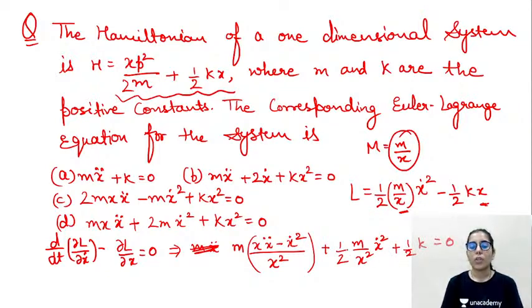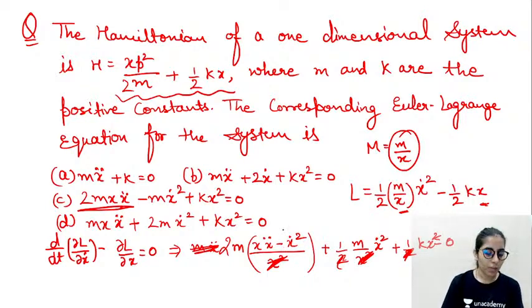Now you have to take the LCM of x square, so remove it from the denominator, it will come here. Also remove the 2 from the denominator, which will come here. So this is how you are getting 2mx x double dot, where it is, it's here, and that's how your option C will be the correct one. You can just check it out, and that's how you're getting your final answer.